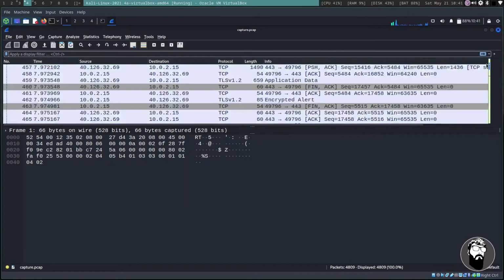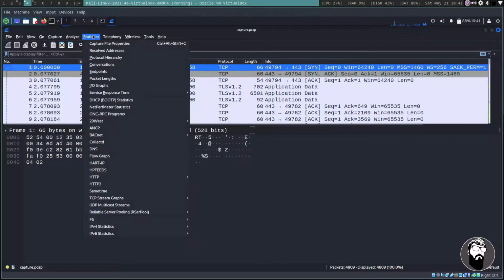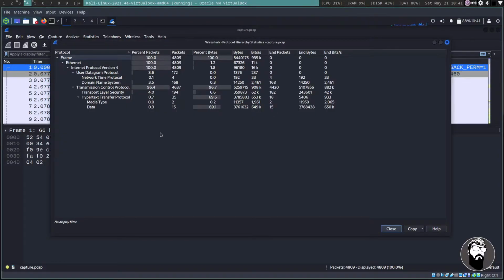We can take a look at the statistics for this by clicking Statistics and looking at the protocol hierarchy to get an idea of what protocols were discovered in this capture. We see some IPv4 UDP traffic, which makes up about 3.6%. DNS traffic makes up about 3.5% of that with 168 packets. That seems like a lot of DNS, so we're going to take a look at that. And then we have some HTTP with some media and whatnot.